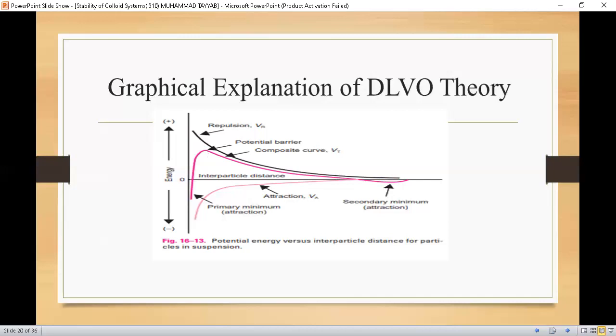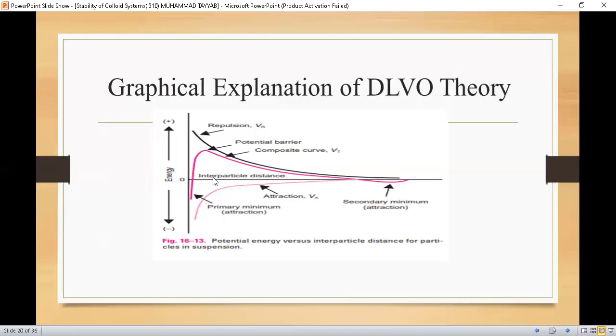We are discussing, students, the third case where we bring two similar charges too close together. When we start, the two similar charges are brought close together at first at a moderate distance, and they show repulsive forces. Here is the potential barrier. At a moderate distance, there is a maximum repulsion between them.